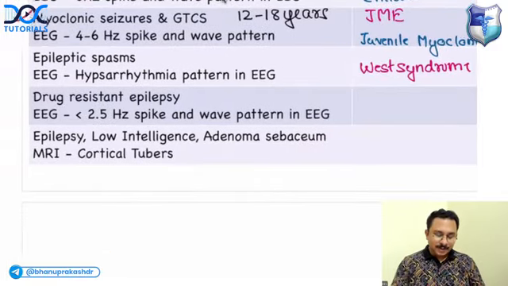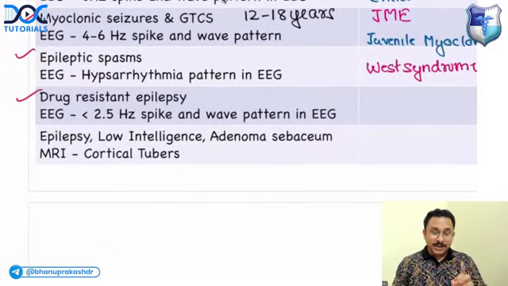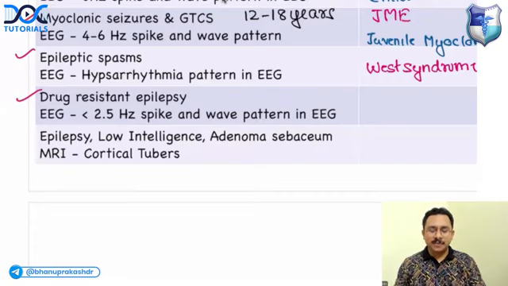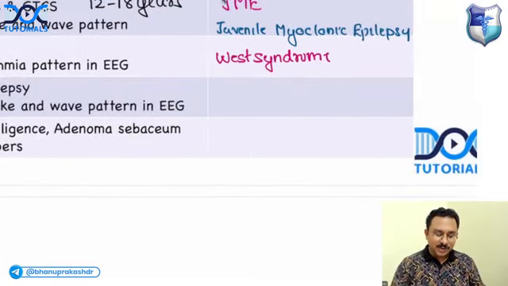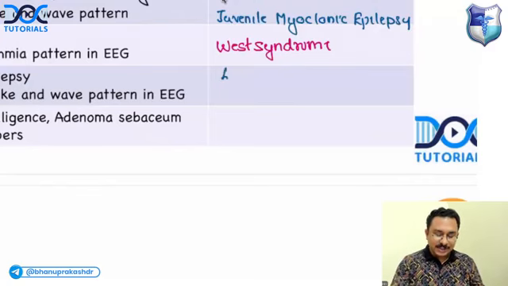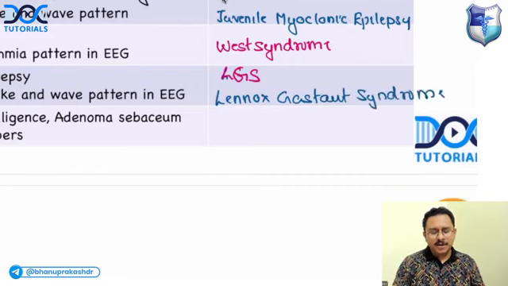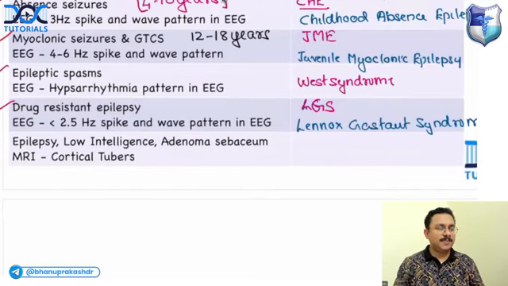Okay, right. Next scenario, patient with drug-resistant epilepsy. We already learned one drug-resistant epilepsy, which is mesial temporal lobe epilepsy. Another drug-resistant epilepsy, but EEG is showing less than 2.5 hertz spike and wave pattern. So what is the diagnosis? The diagnosis is LGS. What is LGS? Lennox-Gastaut syndrome. You can try anti-epileptics, but many of them are drug resistant. You can still try anti-epileptics.